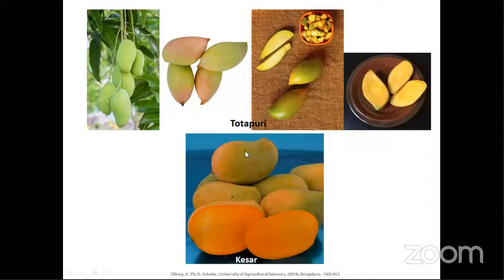So this is Totapuri, and also Kesar. You can see the clear demarcation of the Kesar: the pulp color is very much orange, relatively compared to any other variety. When I was in UG, we were doing the HL module of post harvest. We were using Kesar only to blend, and Alfonso we were using when preparing juice. Alfonso was giving very good taste, and if you prepare the juice with Kesar, it has to be added with very much sugar. If you blend the Kesar pulp with Alfonso or any other variety, that will impart the color and it will be good for export or any other processing purpose.